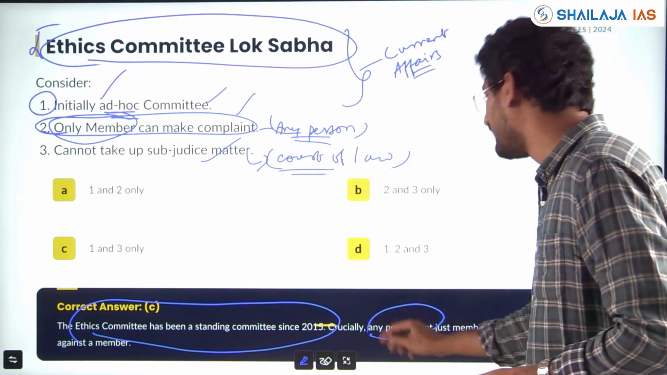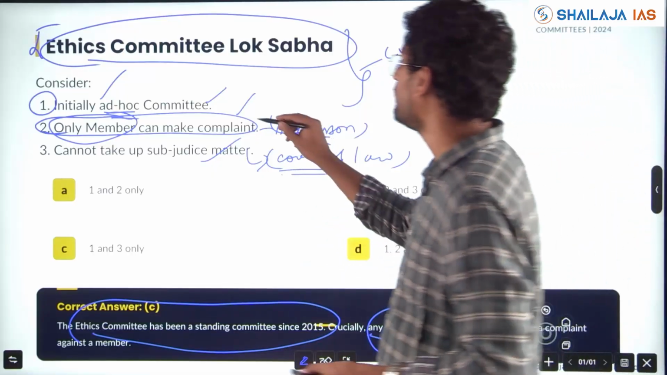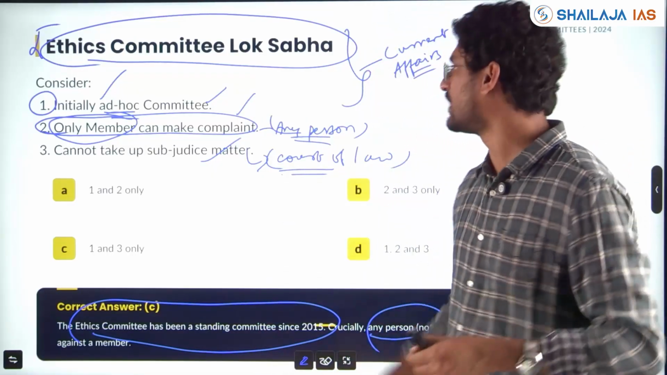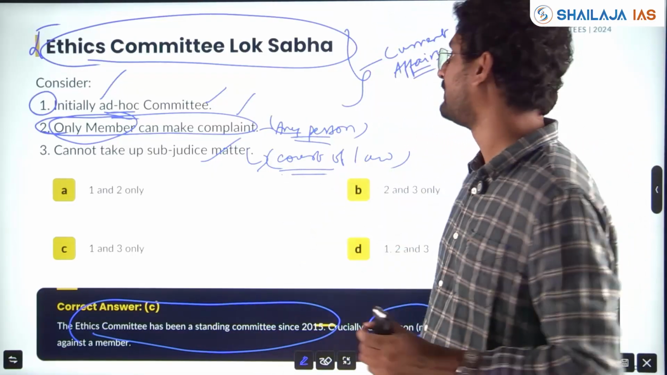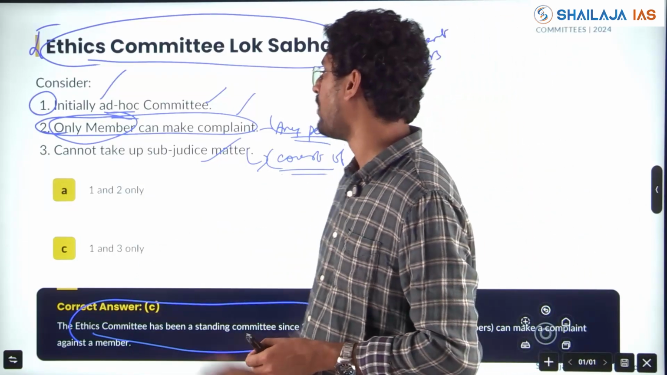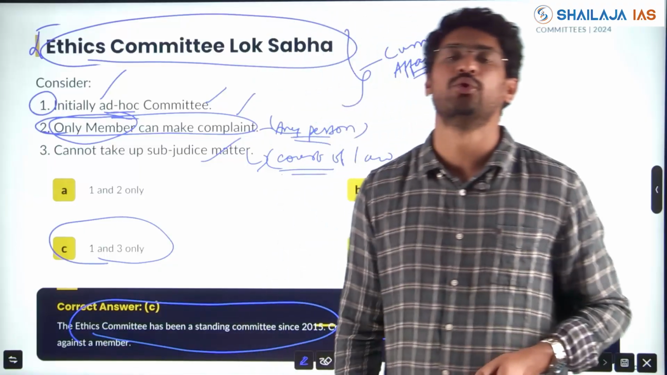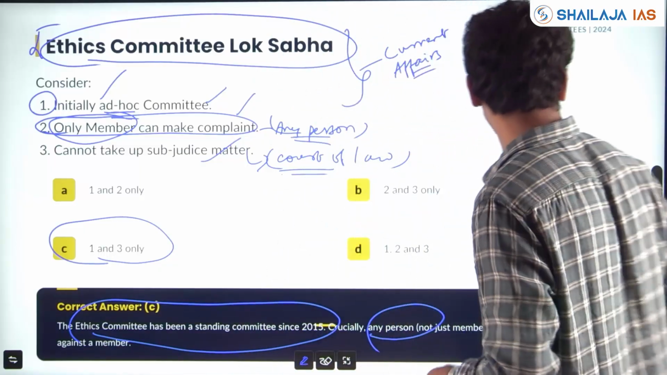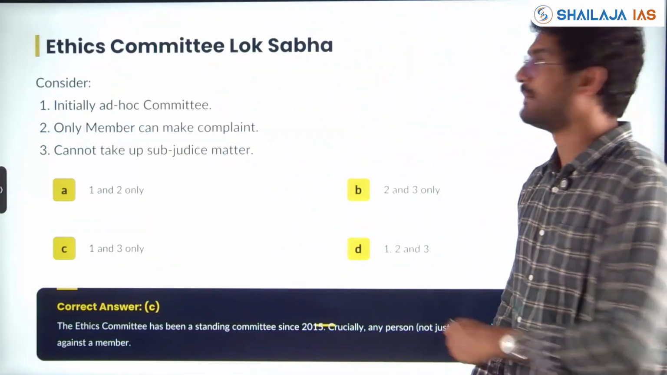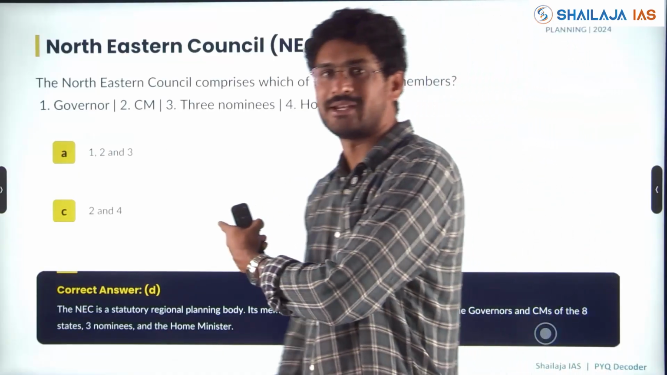Then not only member, any person can give complaint, and if it is under sub judice, under court of law, it cannot take up that matter. So your answer is 1 and 3. 1 and 3 are 2 pairs only. 2 pairs is the answer here. Clear, my friends? Next, Northeastern Council.